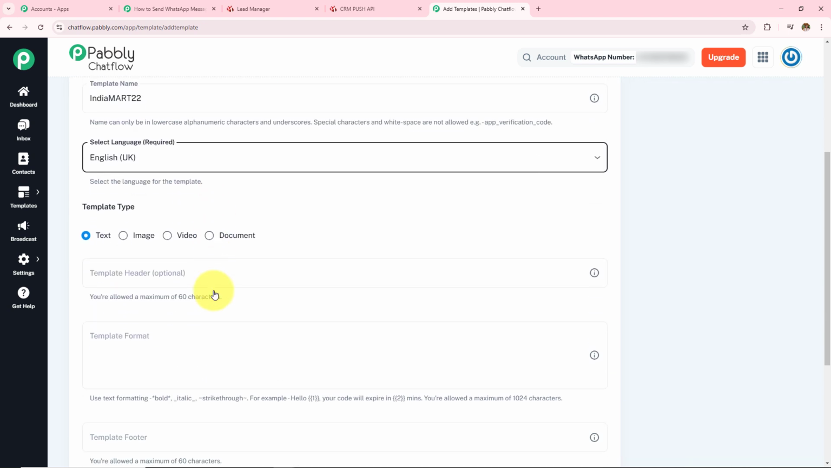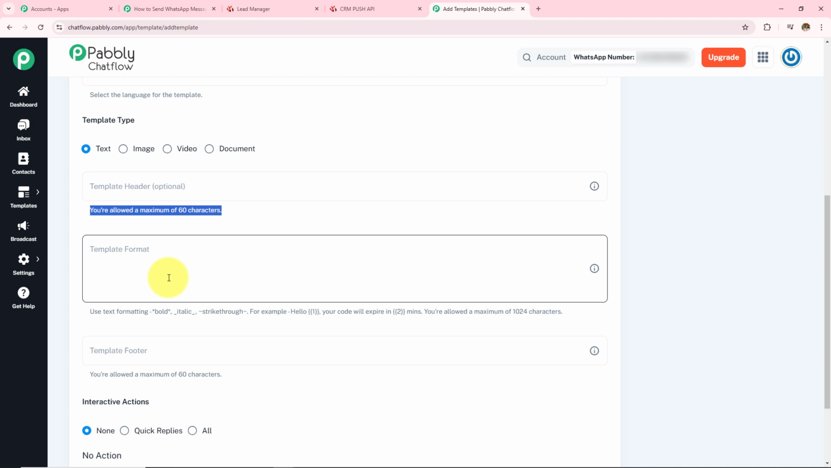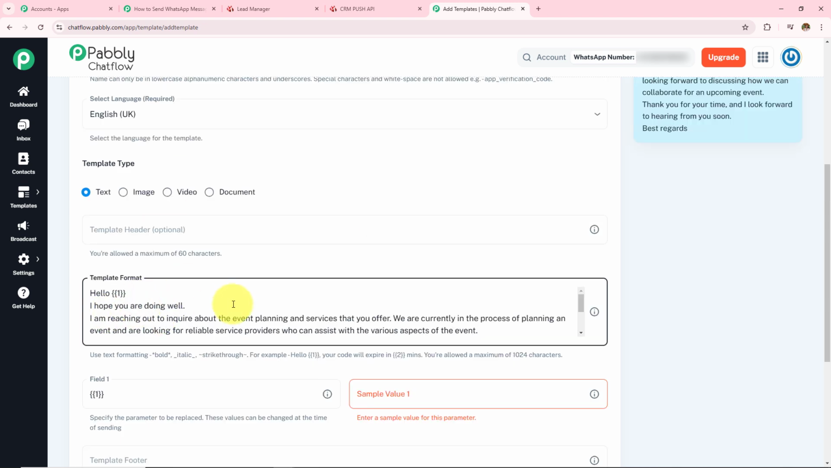And then in the template type, I just want to keep the text, so I'm going to select that. This field, template header, is an optional field, so I'm going to skip this. If you want to enter it, you can enter following this help desk. Now in the template format, you have to write the message in the way that you want to send it. So let's say the message that we want to send is hello. Here I have entered a message.